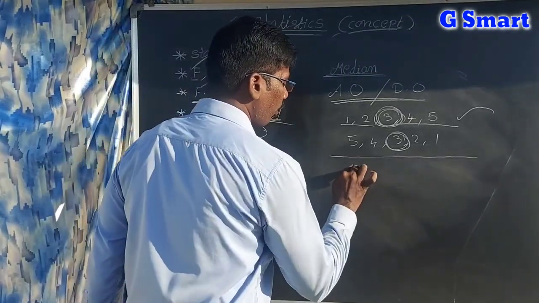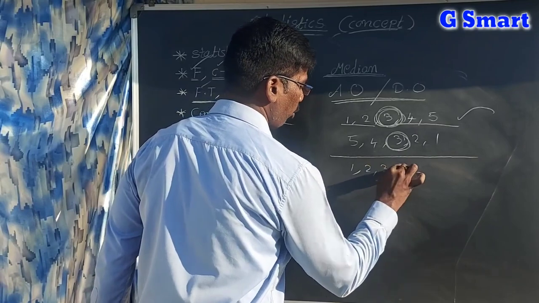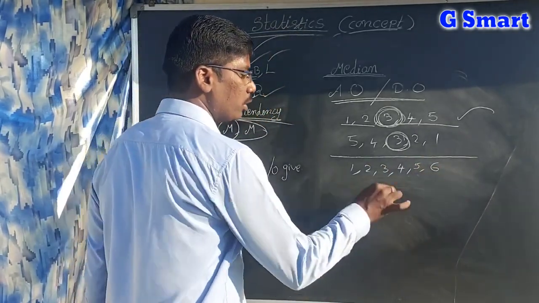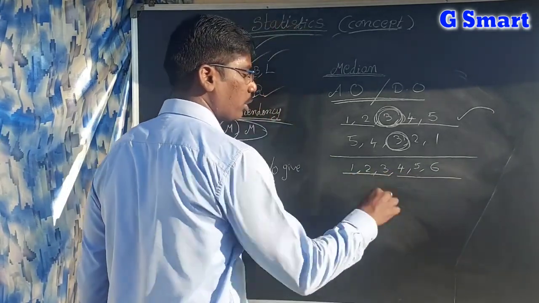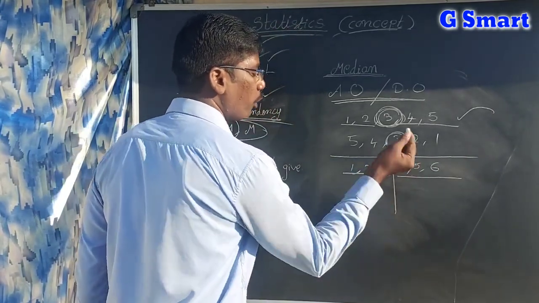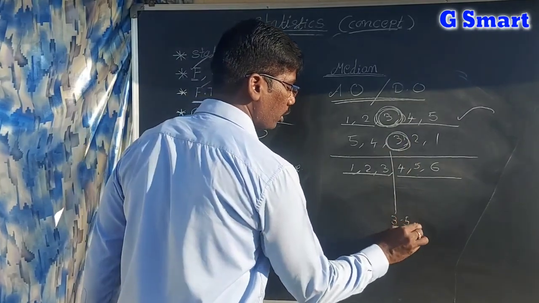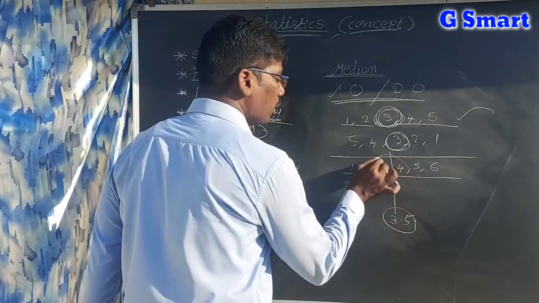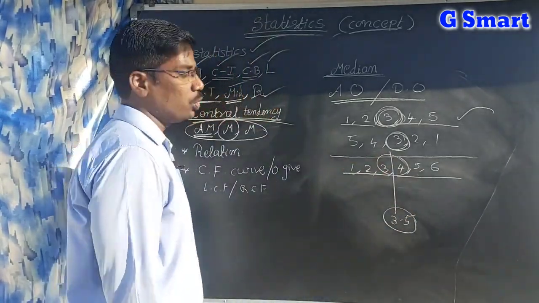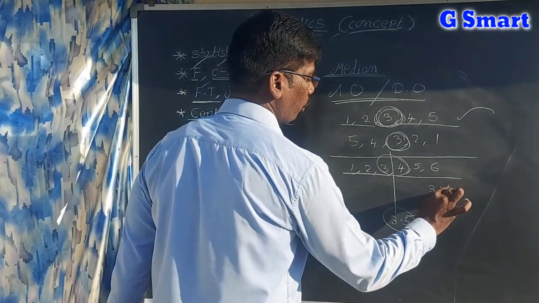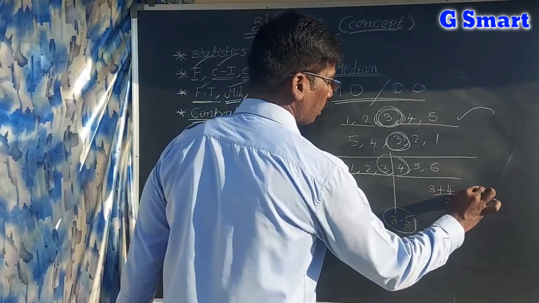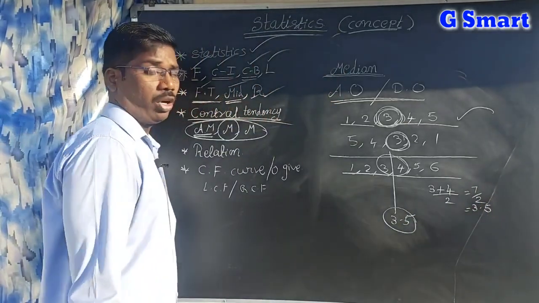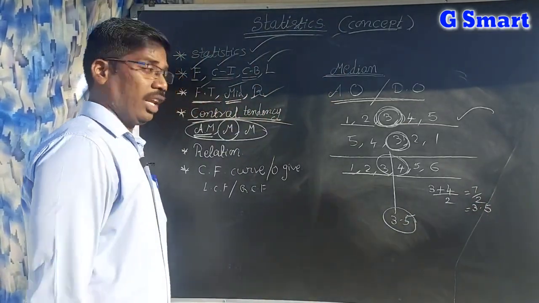If the number of observations is an even number, see, I am taking 6 observations. Then what is the mid value? Eliminating the numbers on either side, the mid values are 3 and 4, so the median is 3.5. How did I get 3.5? It is the average of these two middle values: 3 plus 4 by 2, which is 7 by 2, which is equal to 3.5.